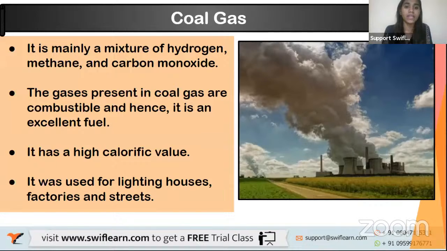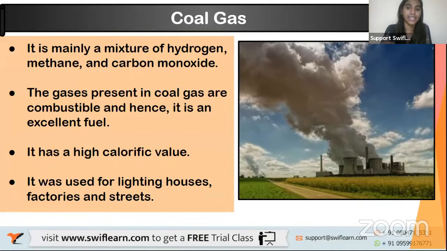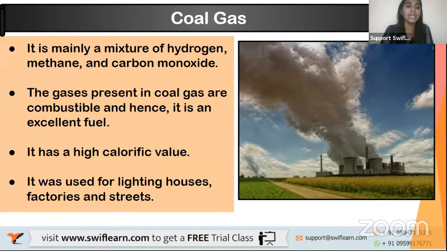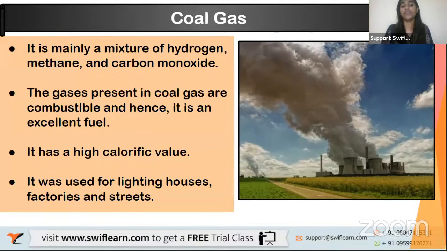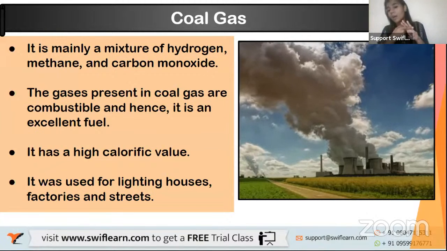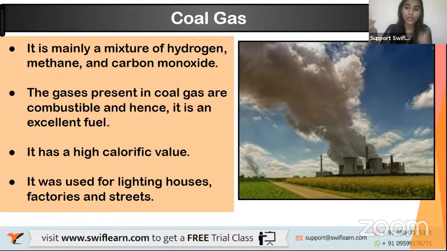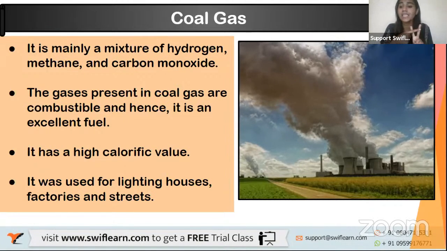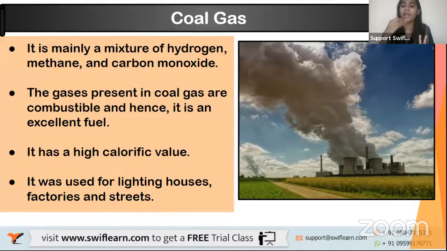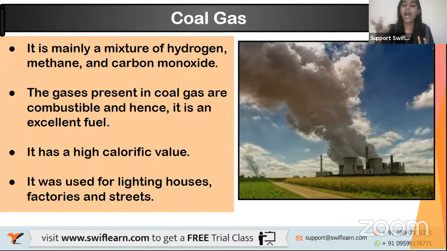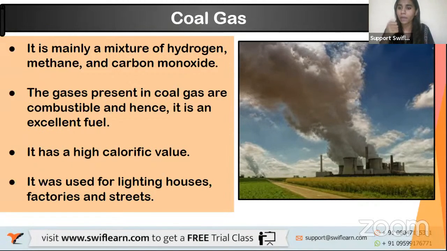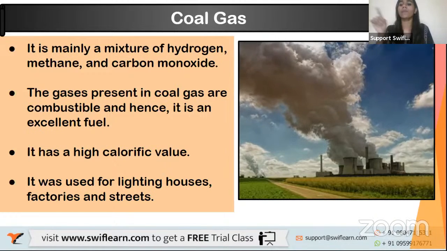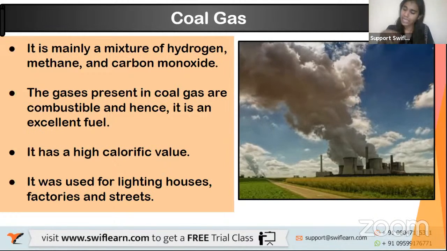Yeah. Now, coal gas. The next product is coal gas. Now, it is mainly a mixture of hydrogen, methane, and carbon monoxide. Hydrogen, you all know H2, right? Methane is CH4, that is carbon and hydrogen. Okay. Carbon monoxide is CO. Carbon mono means one, so carbon and one oxygen, which is CO.